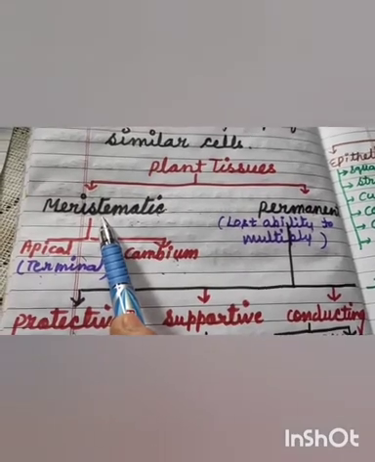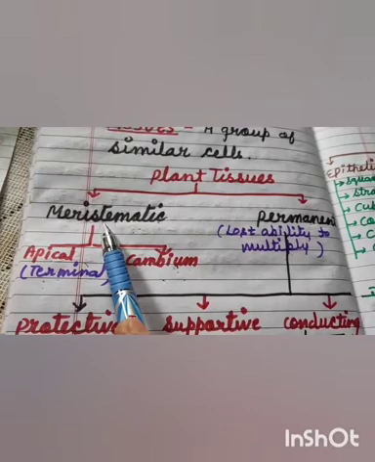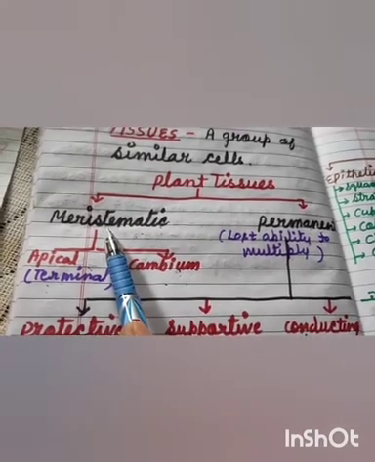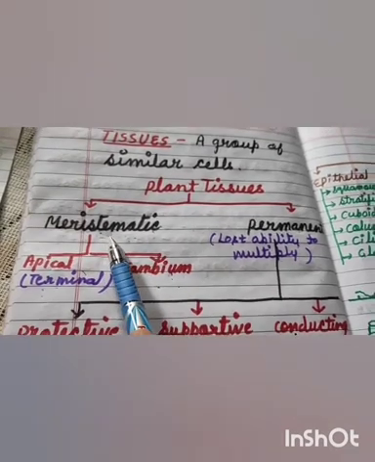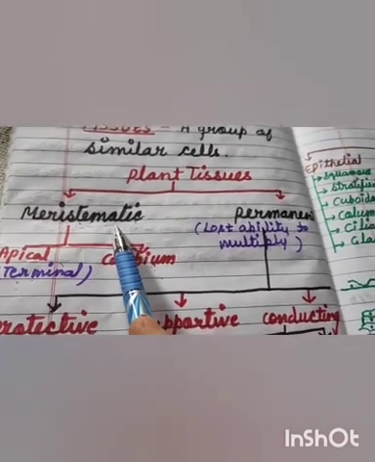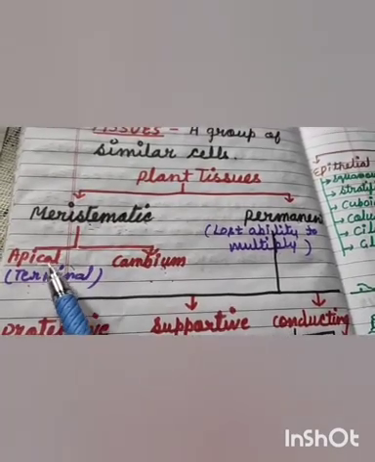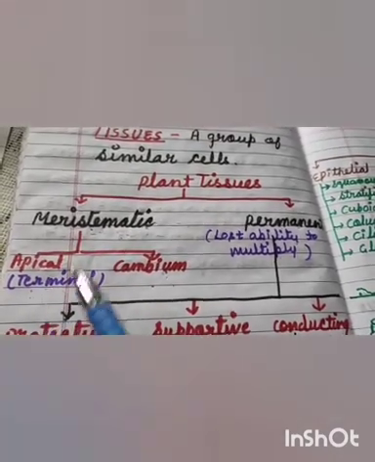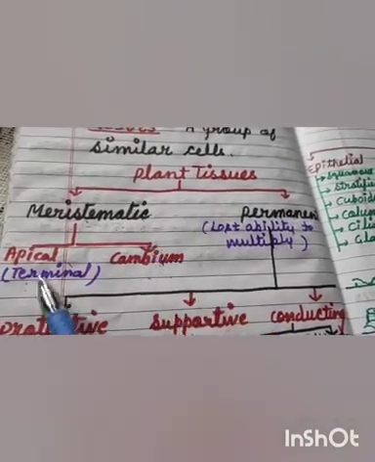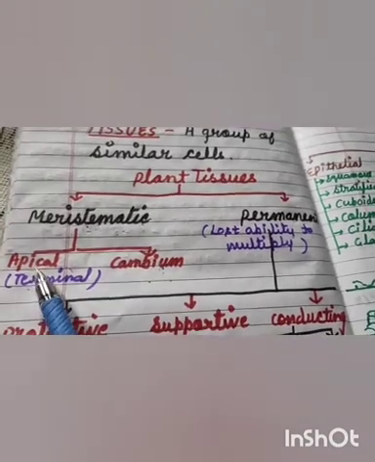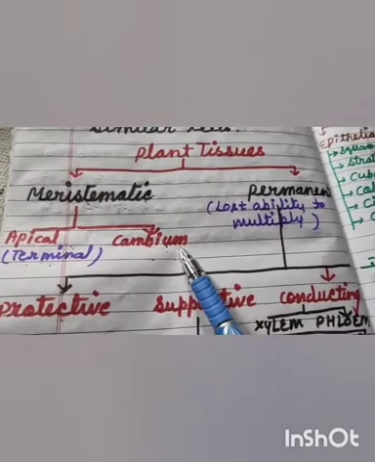Meristematic tissues are found at all growing points of a plant, like tips of roots, stems and branches, or in other words, at the extreme ends of roots and stems. They are also present between the bark and the wood of a tree, where they lead to growth in the diameter of a stem. Meristematic tissue is of two types, apical or terminal meristem and cambium.